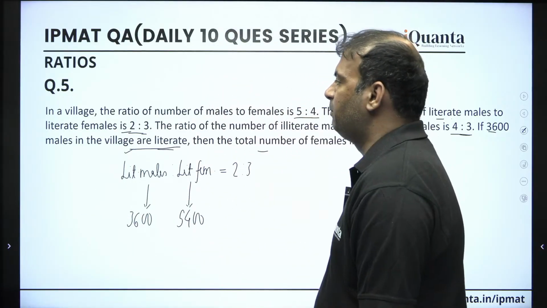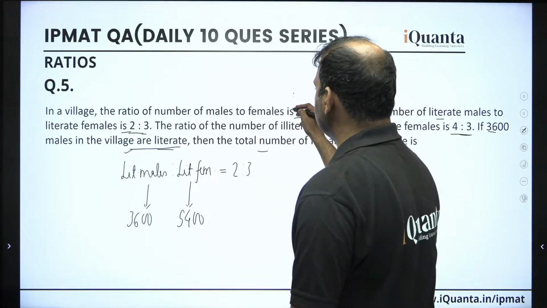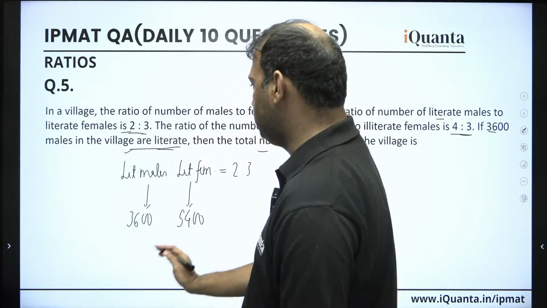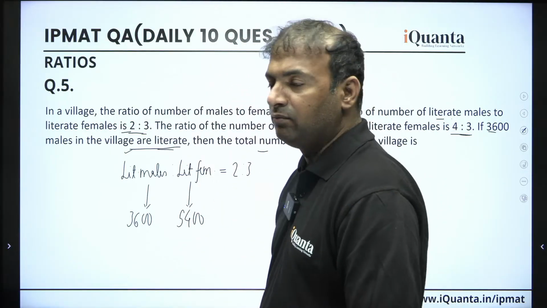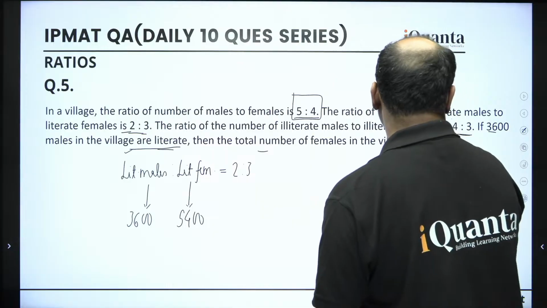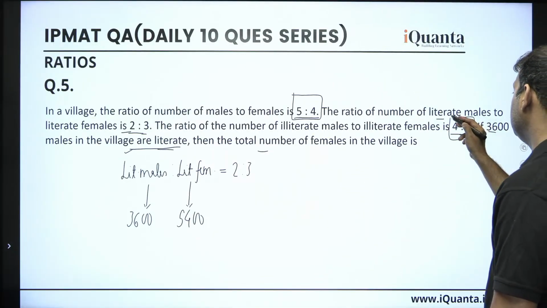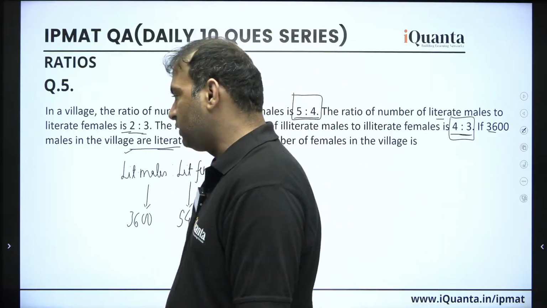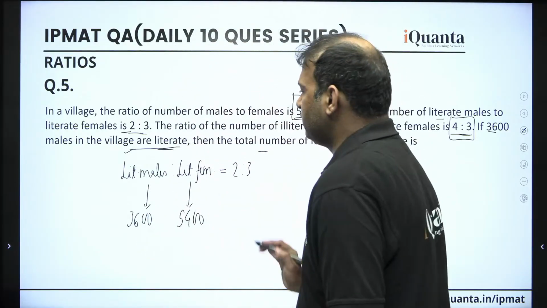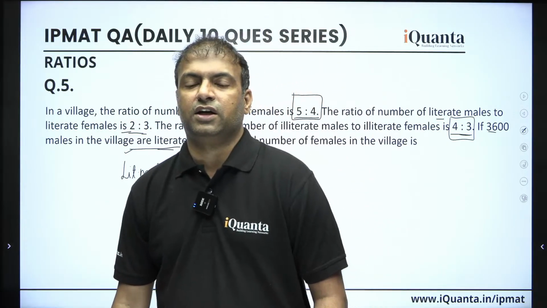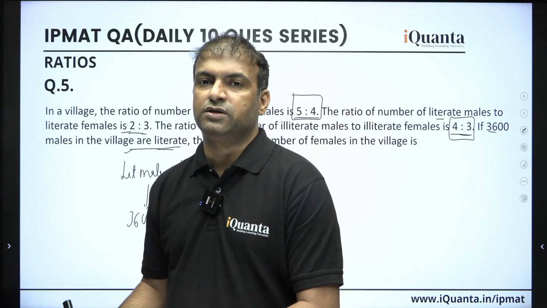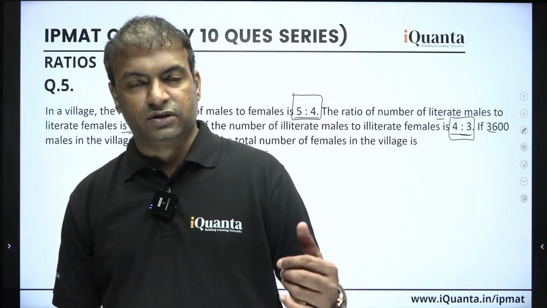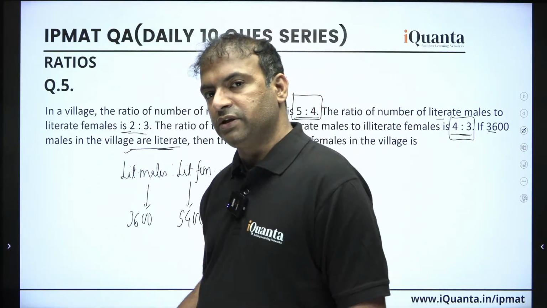All right, but we do not have any information about the total number of males and females in the village, and we also do not have any information in terms of exact numbers about the illiterate males and illiterate females, except the ratio of them. We only have their ratios, we do not have their numbers, but we can use them, guys. One thing is very obvious: the total number of males is equal to the number of literate males plus the number of illiterate males, and the same we can say about the females. So this is something which is going to help us a lot, right?